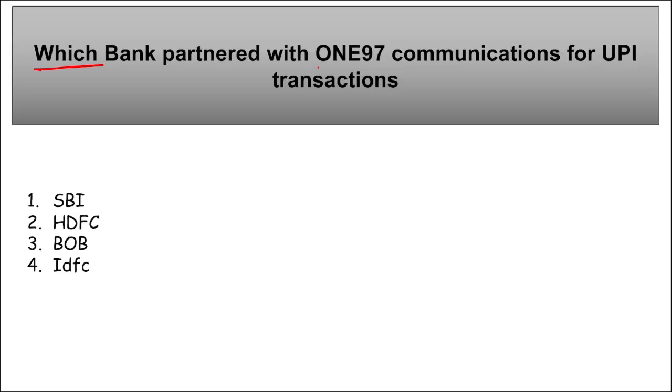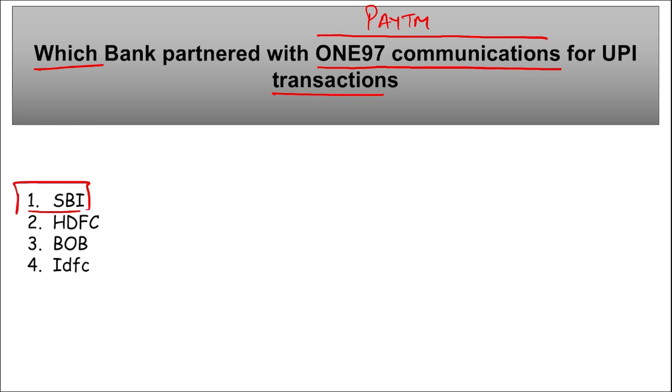Which bank has partnered with 197 Communication for UPI transaction? This 197 Communication, remember, this is the parent company of Paytm. So in order to carry out UPI transactions on Paytm, SBI, State Bank of India, that is India's largest public sector bank, has entered into a partnership with 197 Communication Limited to settle UPI transactions upon acquiring the third party app provider license. Right? So this bank, SBI Bank, will be acquiring the third party app provider license.